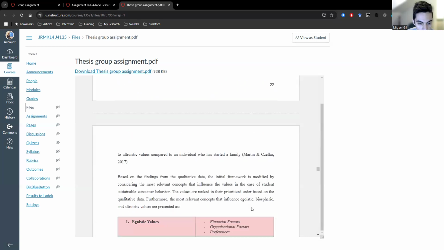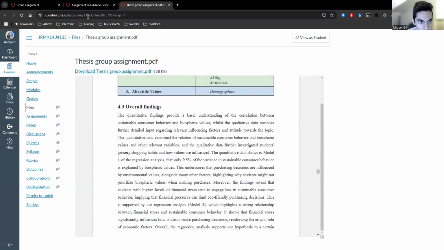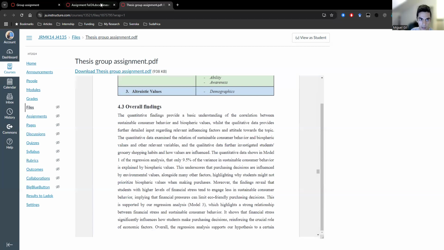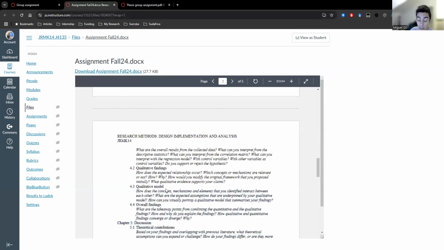And then I think that if you take a look at the assignment page, we have a qualitative model. This example, they didn't include it, but if you want, I think it can be a good idea that you map the findings in a visual way. So maybe you can position your aggregates or your themes in a way that you can show how it looks like. It's a possibility.